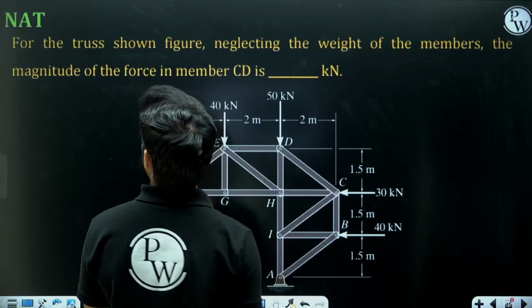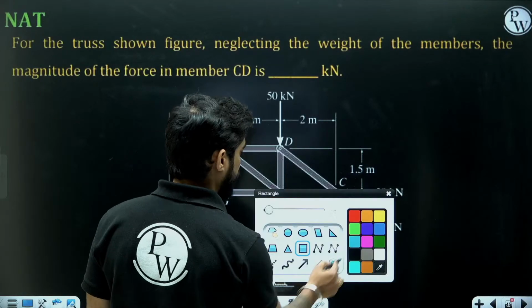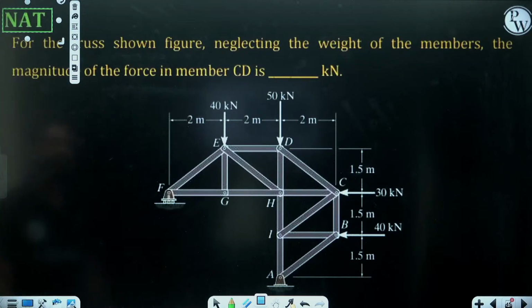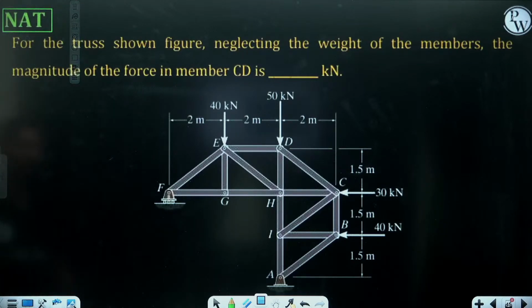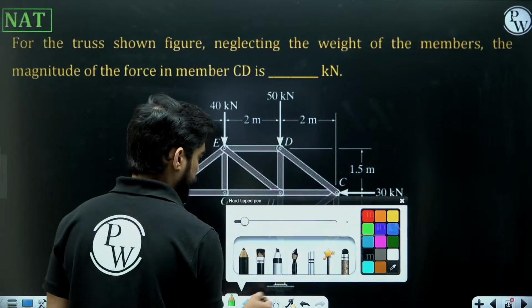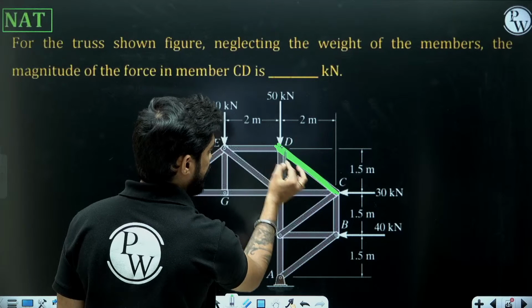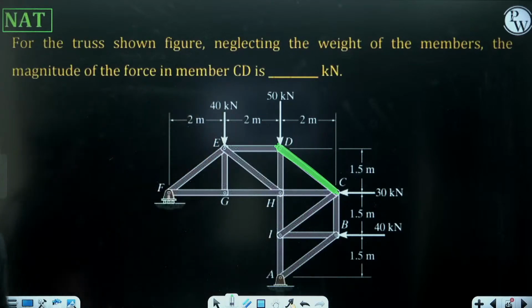And this next question is NAT question. We need to find the magnitude of force in a member CD. Truss.